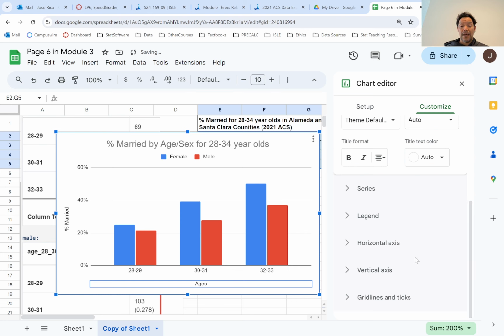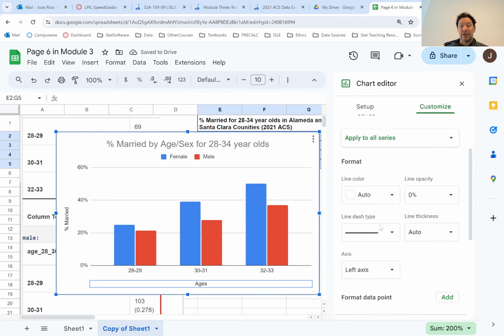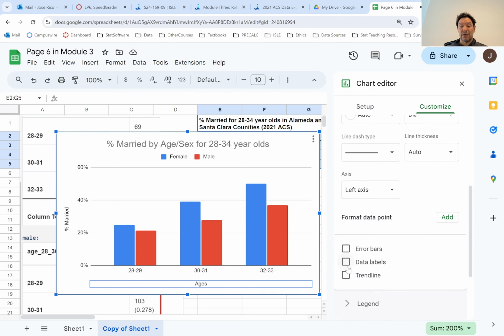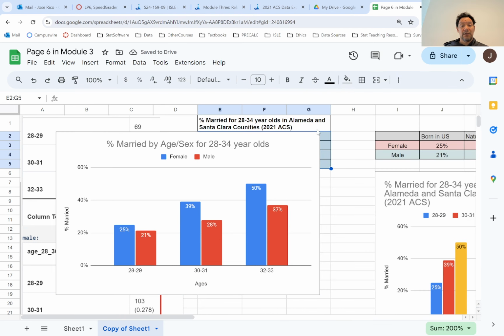And then the other thing I really like is go to series. So in customize, go to series and add the data labels. That looks nice. So this is basically what we're looking for on this graph.